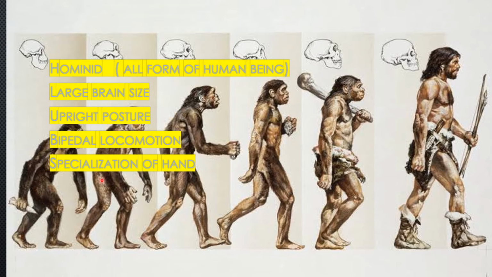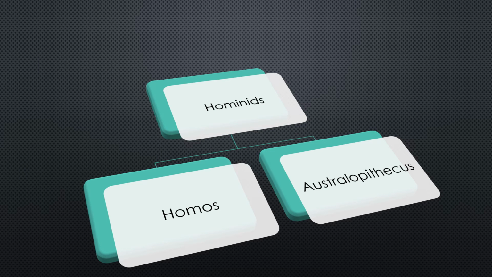And the evolution of the human hand is unique for its lengthy opposable thumbs and skillful fingers, leading to the rise of stone tools and tool-related activities. So students, these hominids are further subdivided into branches known as genera, of which Australopithecus and Homo are very important.